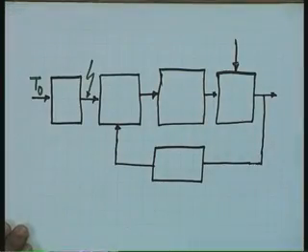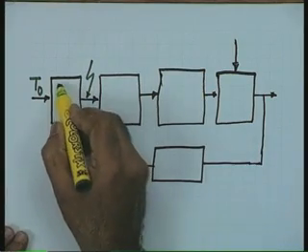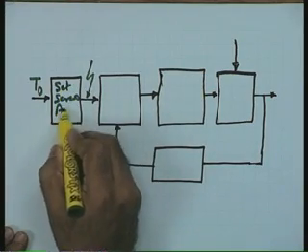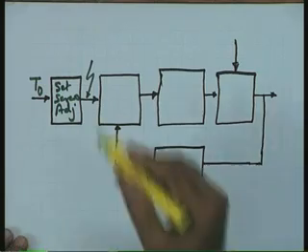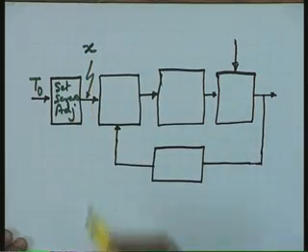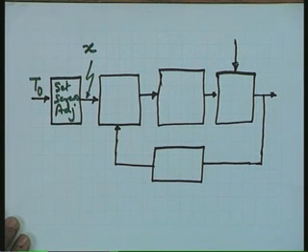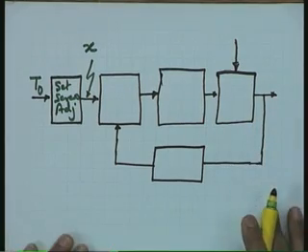Therefore, let us come to this particular block. This I can say is the set screw adjustment, and this could be the displacement x, which is the reference displacement in this particular system. Now, this reference displacement, what is the feedback action?